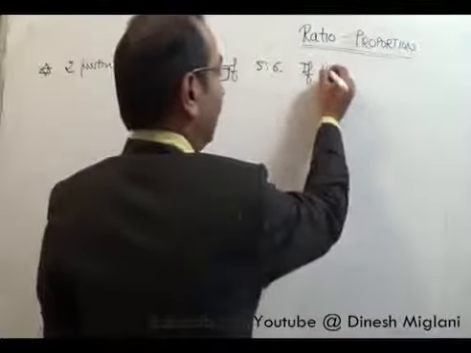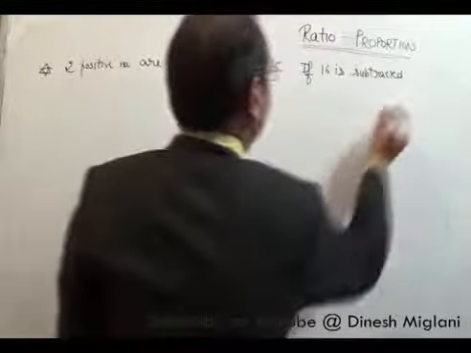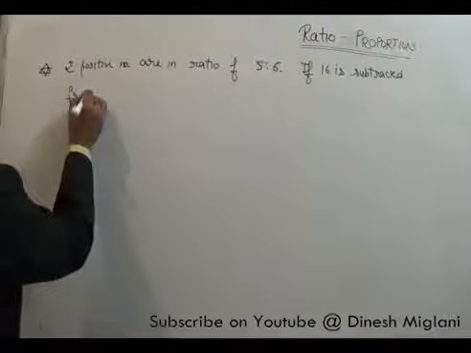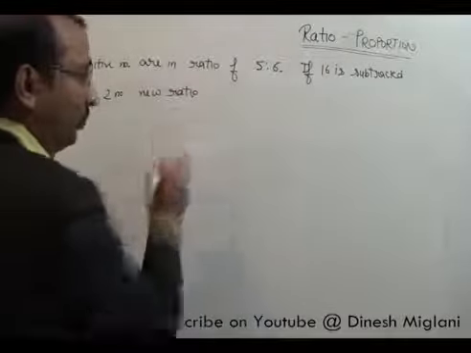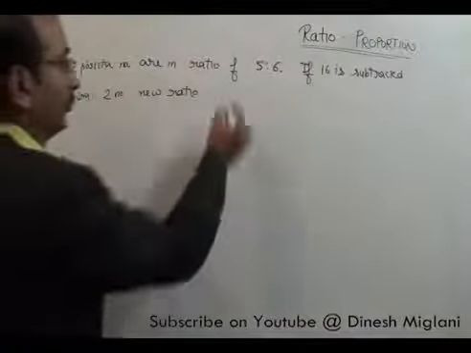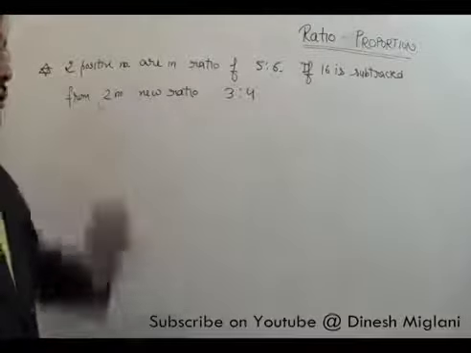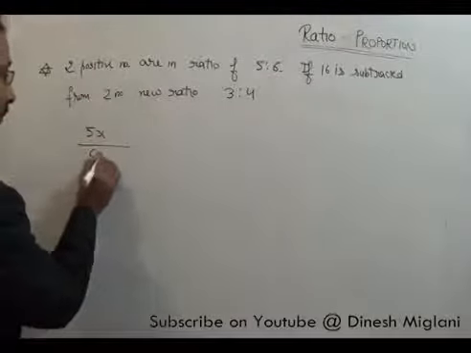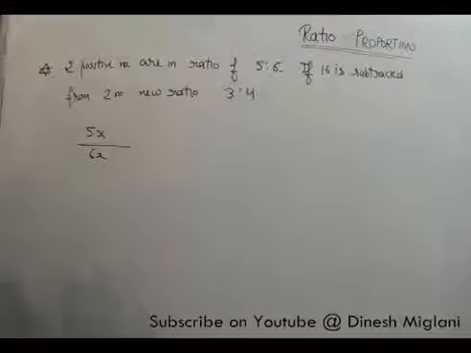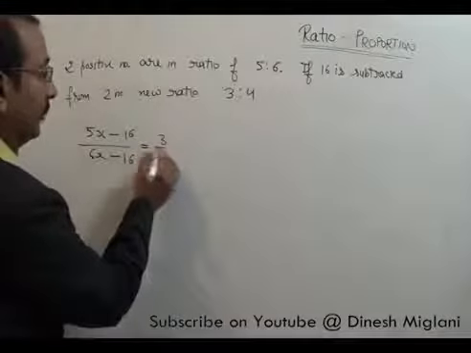If 16 is subtracted from these two numbers, the new ratio of the numbers becomes 3:4. So the numbers are 5x and 6x. Now these are the absolute numbers. I have to subtract 16 from these two numbers, so I will subtract 16 here, also 16 here. The new ratio becomes 3:4.